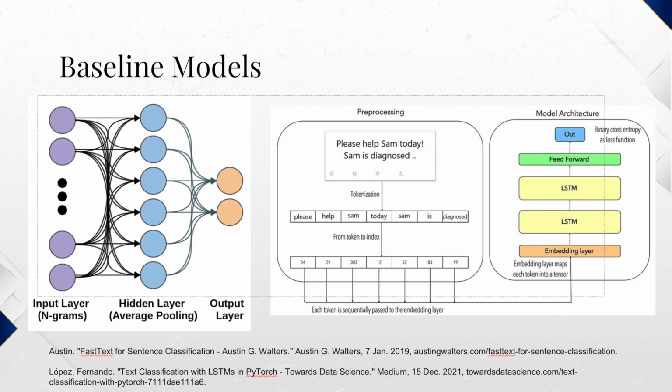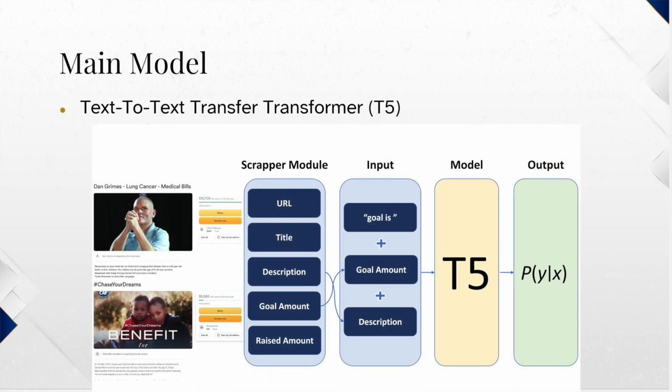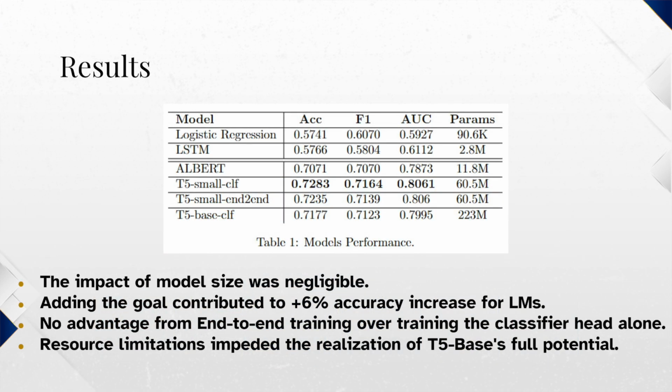After we extract the 5 features for each campaign, we combine the goal amount and the description and feed that to our main model, which is T5. The model's job here is to try to predict the successfulness of a campaign. So here are the models that we tried.